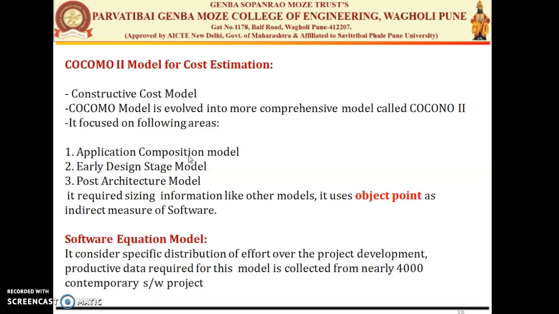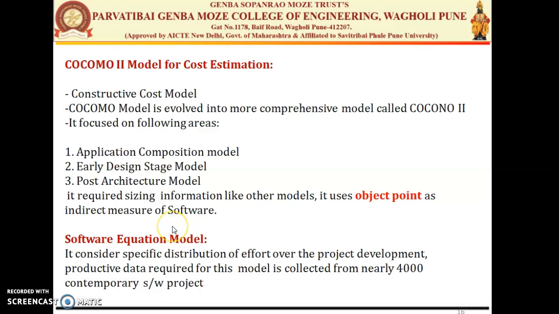If you take the early example, the application composition model, it will use the different screenshots of your user interface, your reports, and your components that are required for developing the application. So the constructive cost is calculated under the application composition. Okay, so this is the COCOMO model.